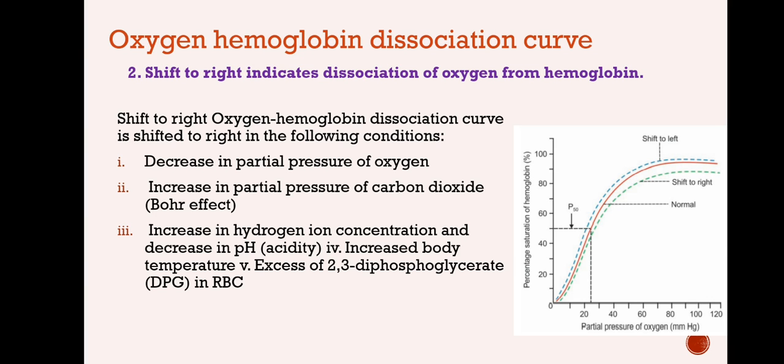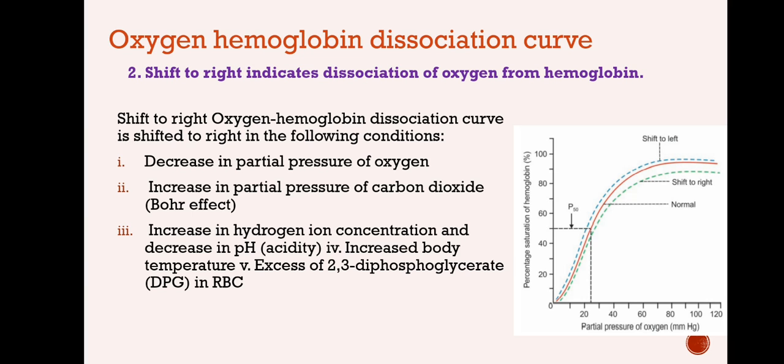So, in an acidic condition, when the hydrogen ion concentration is more, oxyhemoglobin dissociation takes place. Because of that, hemoglobin will be readily available for binding with the carbon dioxide. That's what Bohr's effect is.